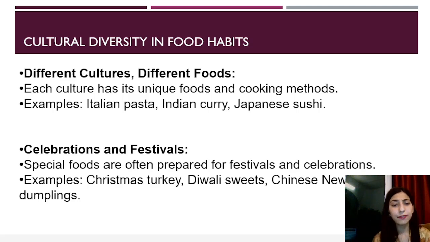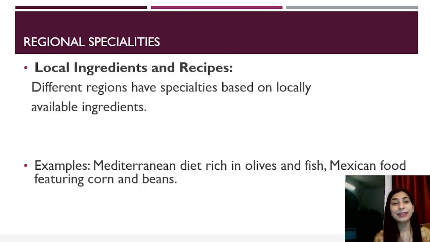Now, celebrations and festivals. Special foods are often prepared for festivals and celebrations. Okay, so कुछ ऐसे भी foods होते हैं जो हम सिर्फ we cook during these festivals and all, like Christmas turkey, then Diwali sweets, and Chinese New Year dumplings. Then for Eid we prepare sheer and all that. So yeah.